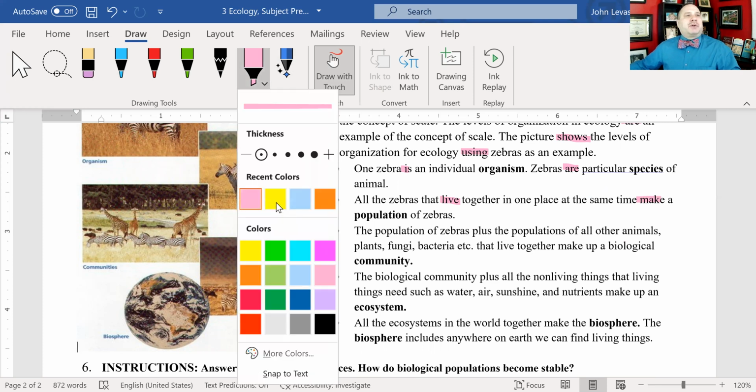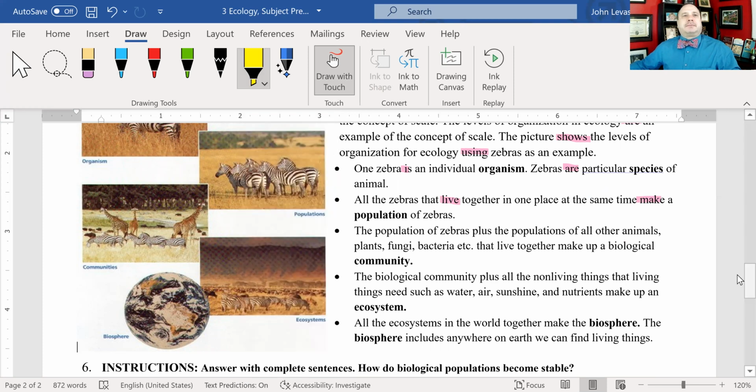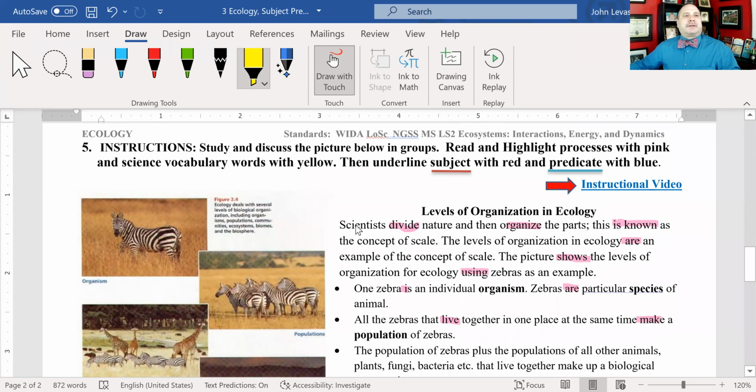And I'm going to switch over to doing science vocabulary words. Scientists, nature, organized parts is known as the concept of scale, levels of organization, ecology.